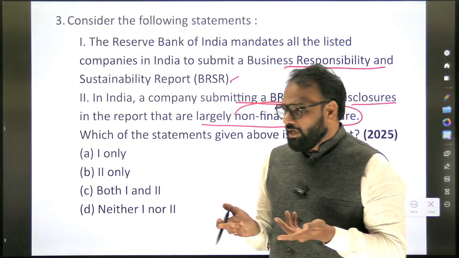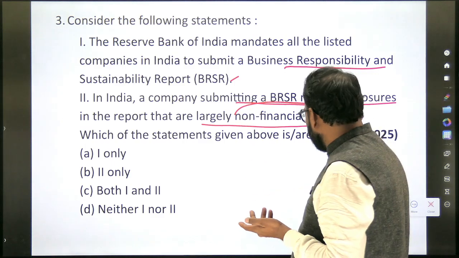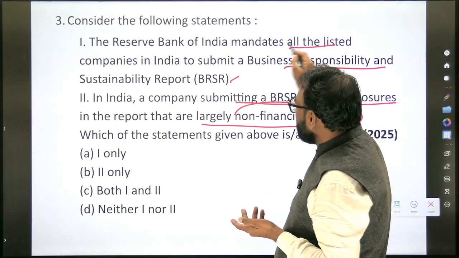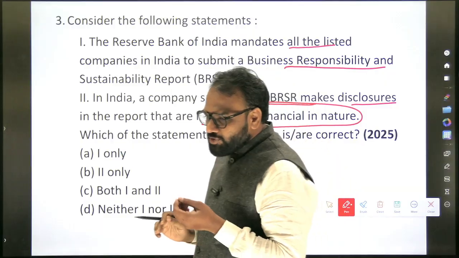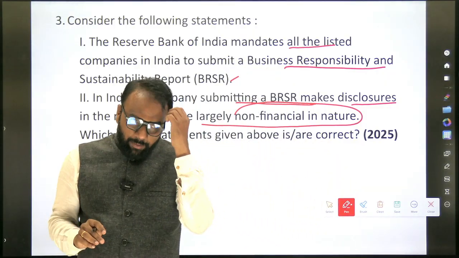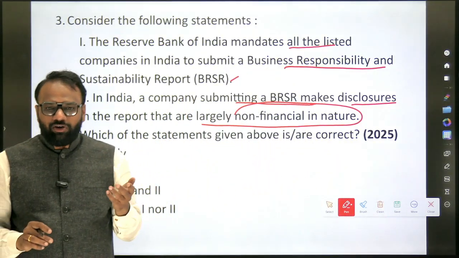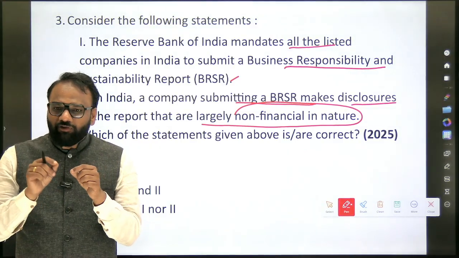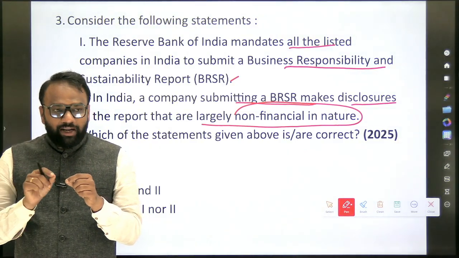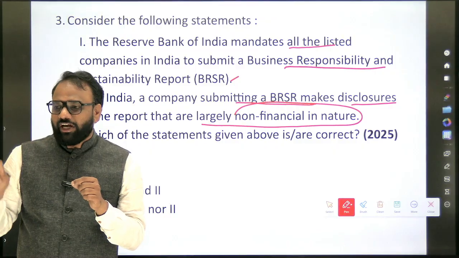But here, at least, the Reserve Bank of India mandates all the listed companies in India to submit a business responsibility and sustainability report. When it comes to businesses and submitting reports, generally RBI will not be involved. RBI is only involved in managing banks and regulating non-banking financial companies.